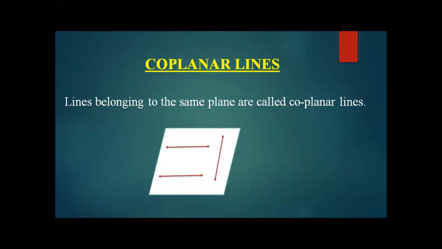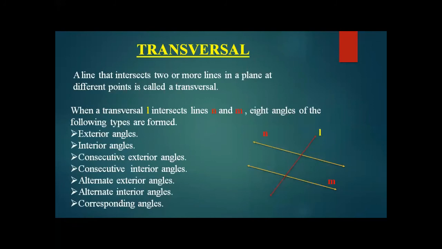Coplanar lines means lines belonging to the same plane. So this is a plane and there are 3 lines over here, and all the lines are on the same plane, so they are termed coplanar lines. In this slide we can see that lines N and M are coplanar lines and this transversal is intersecting those 2 lines, and these 8 types of angles are formed by this.